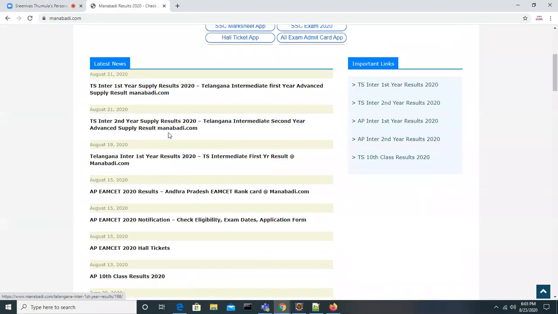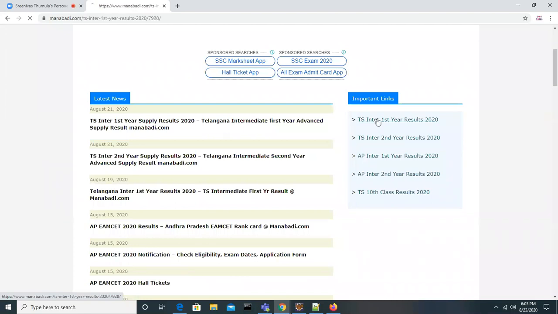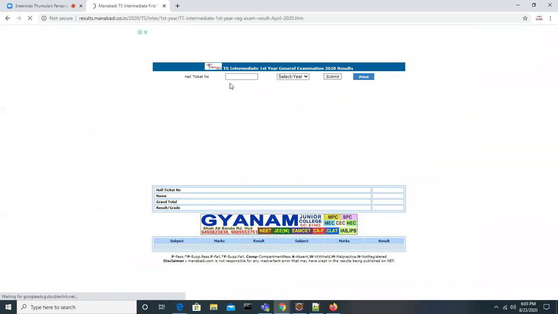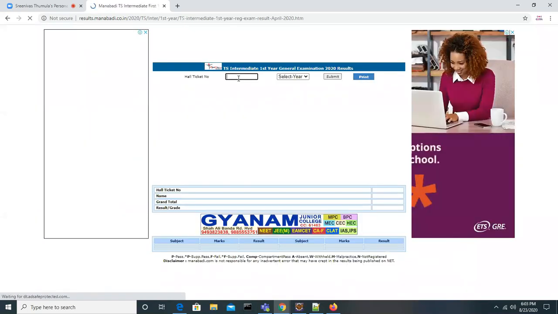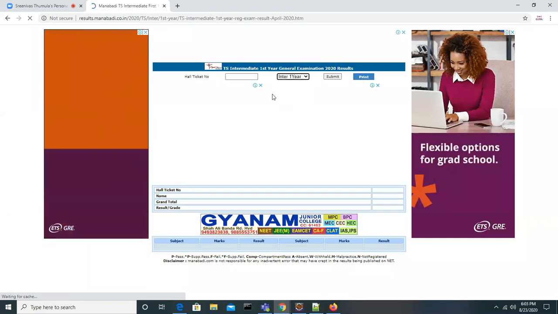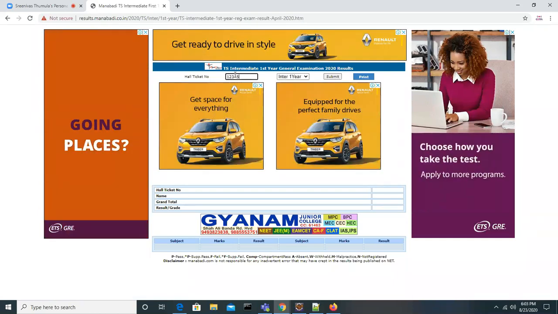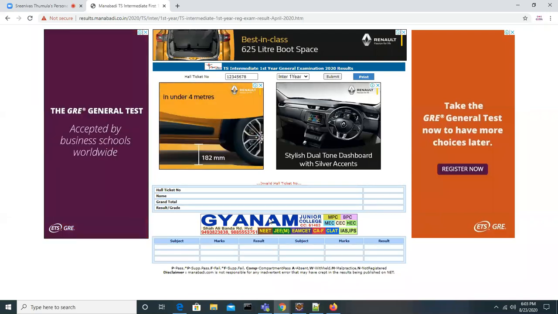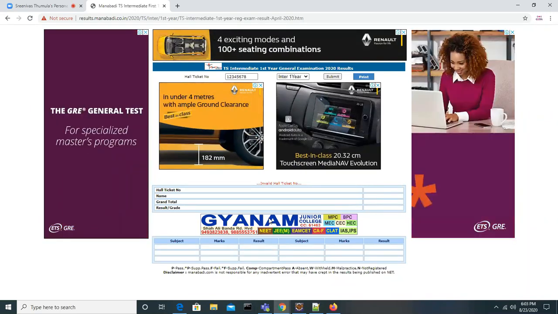Let's say I want to search the result here. Whenever you want to search the result, you have to give some input. If you have the hall ticket number like this and click on submit, the data is going.